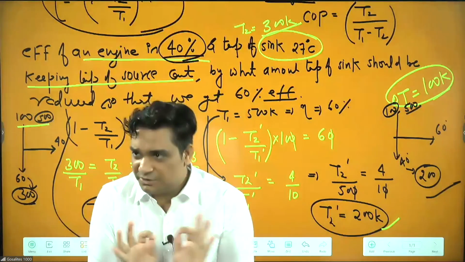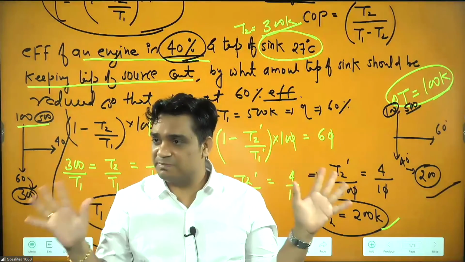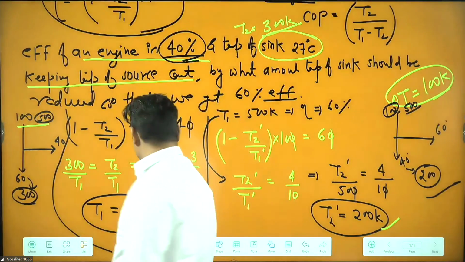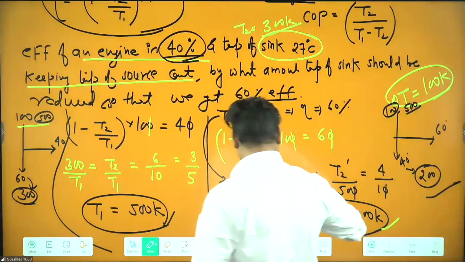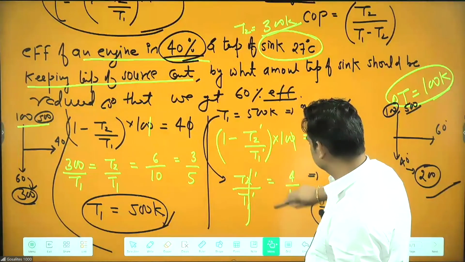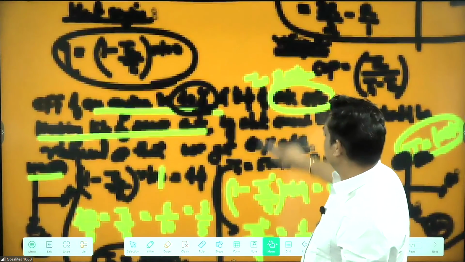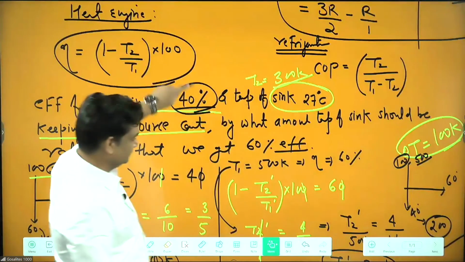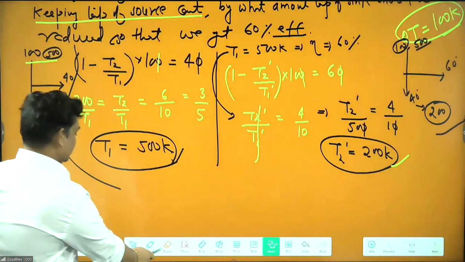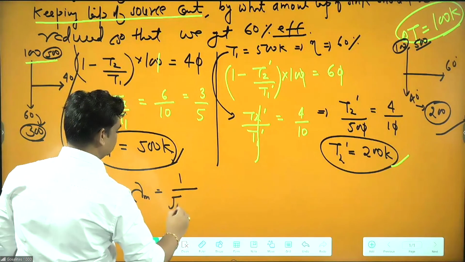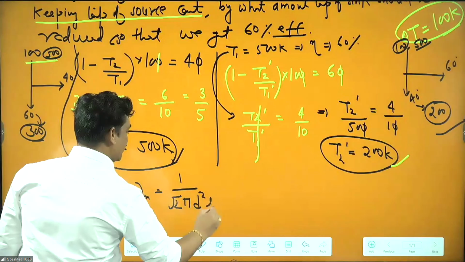Mean free path, can you do by yourself? This is the formula of mean free path, 1 by root 2 pi d square mu.